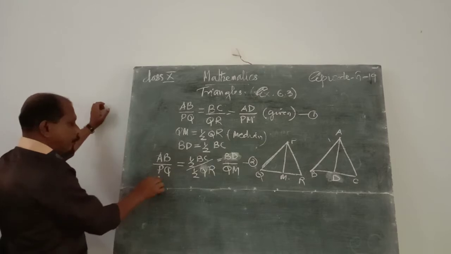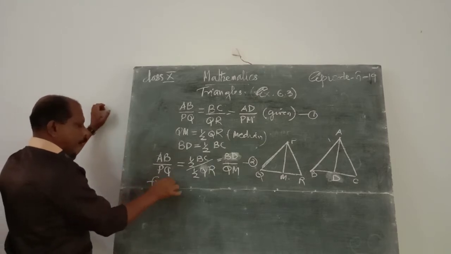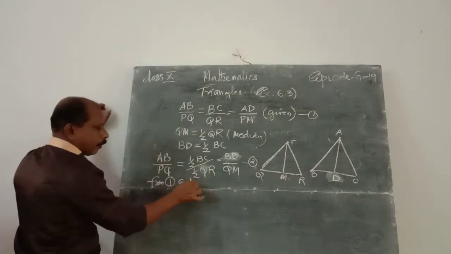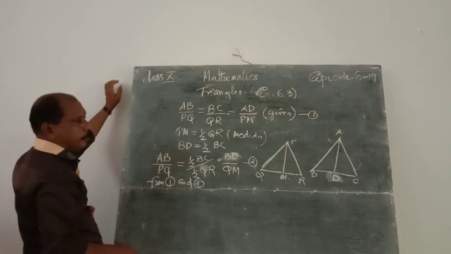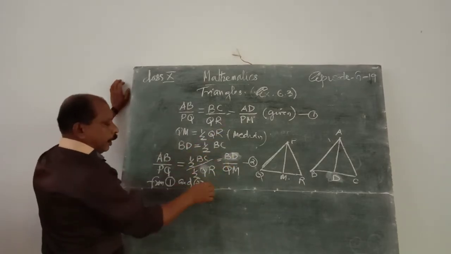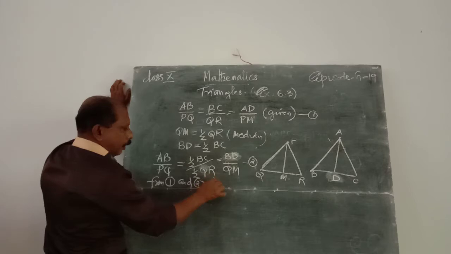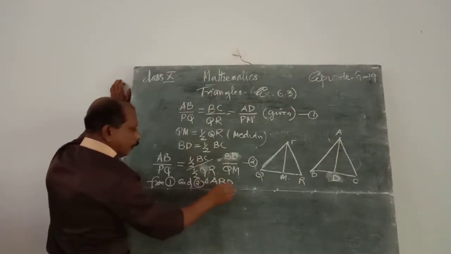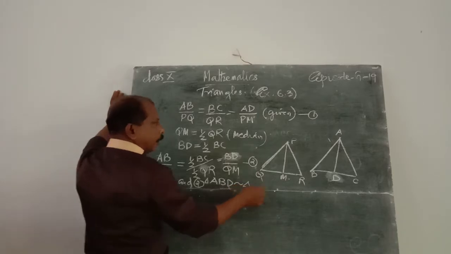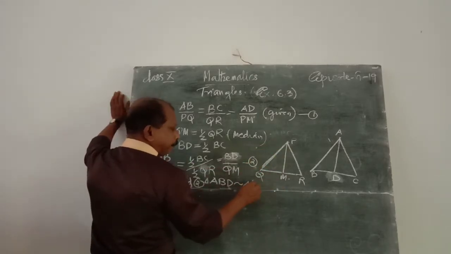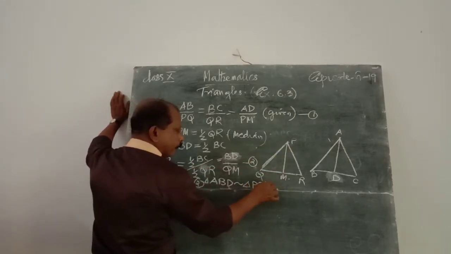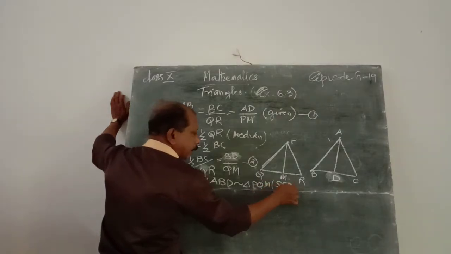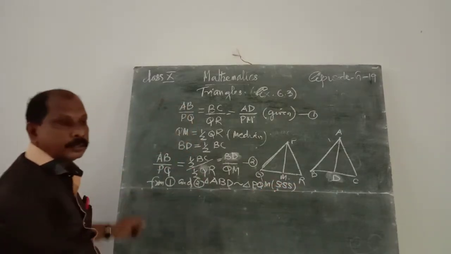From 1 and 2, these two triangles, triangle ABD and triangle PQM, are similar, that is by the side criteria of similar triangles.